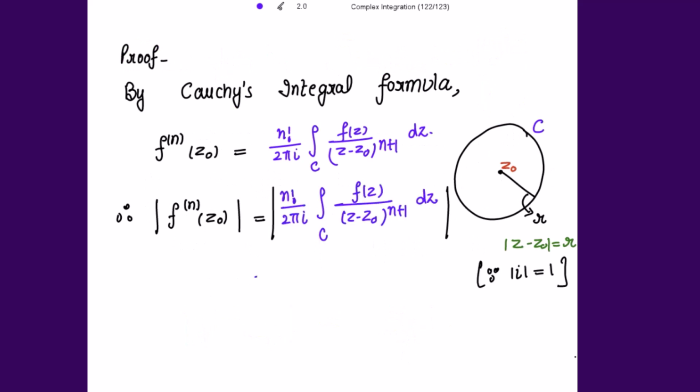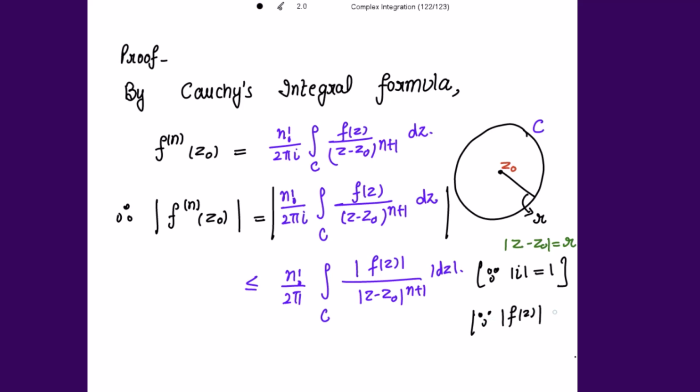And then it is less than or equal to n factorial divided by 2 pi. Mod of i is 1. And integral over C, mod of f(z) divided by mod of (z - z0) to the power n plus 1, mod of dz. And because it is also given to us that mod of f(z) is less than or equal to M on C, and |z - z0| is equal to r, I'm using this in the next step.